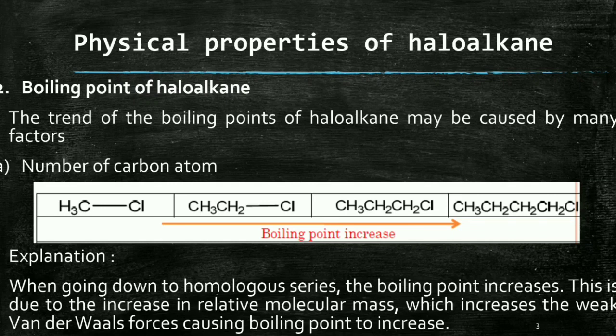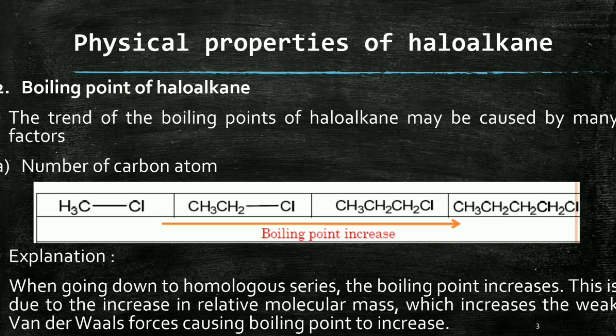The trend of boiling points of haloalkane may be caused by many factors. First of all, we will discuss the first factor, that is number of carbon atoms. If the number of carbon atoms increases, boiling point also increases.